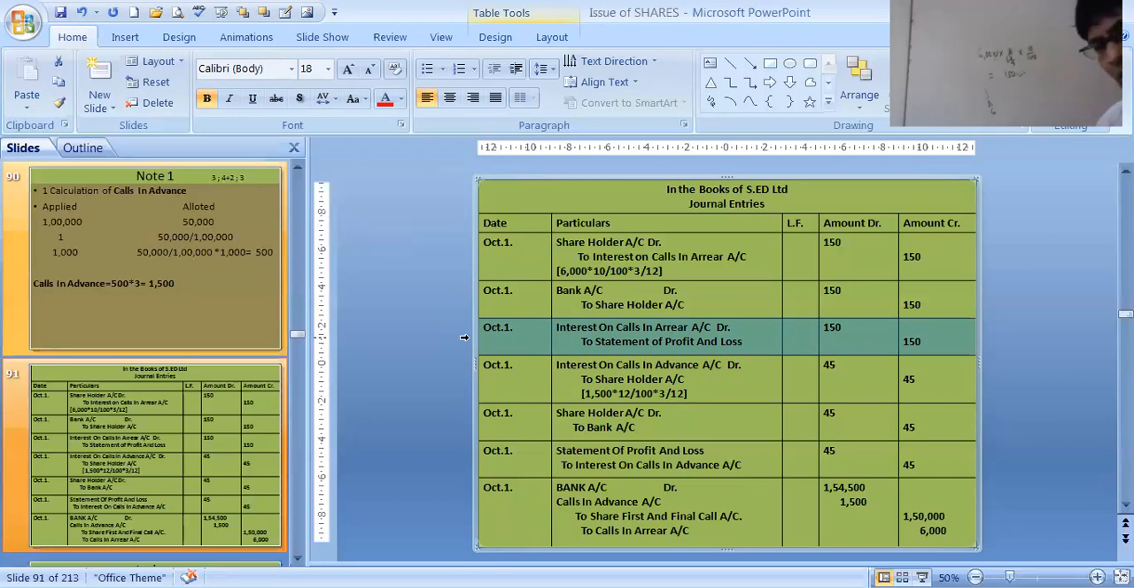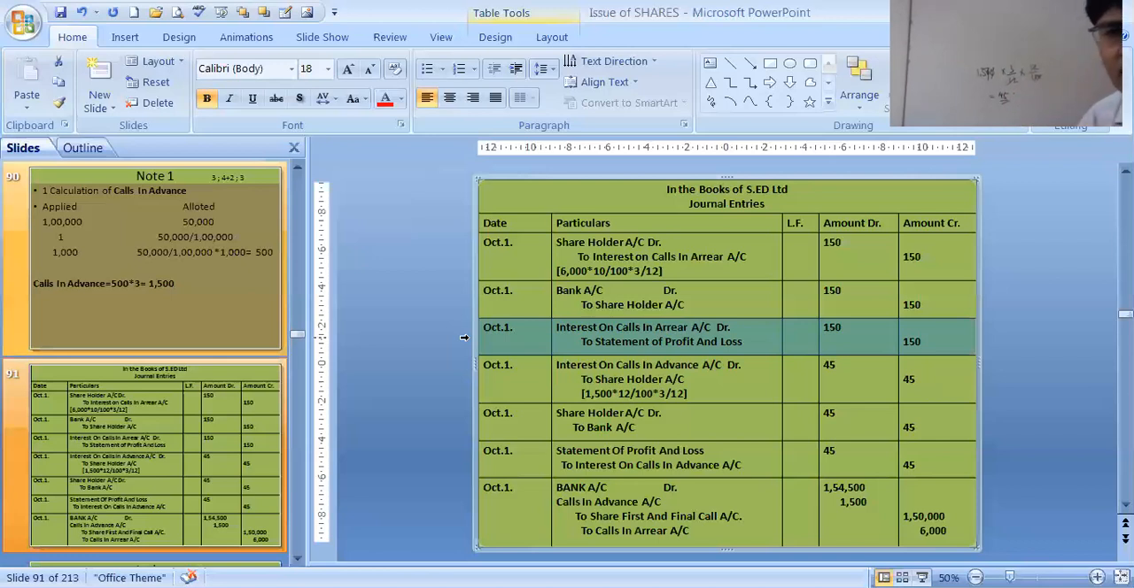Similarly, now we will calculate how to get interest on calls in advance. Calls in advance was 1500, remember? That also is for 3 months, because you received the calls in advance in July. So July, August, September, and on October 1st you should have received the money. So it is 1500, the calls in advance money, into 3 by 12, into 12%, remember it, it is always 12%. So 3 into 15, 45 rupees on calls in advance.